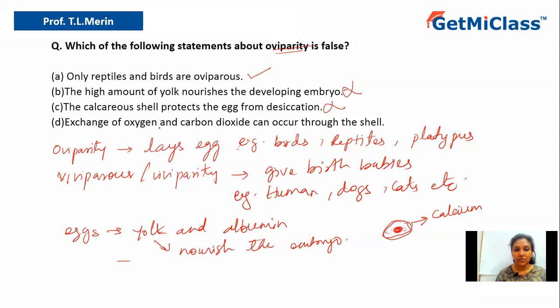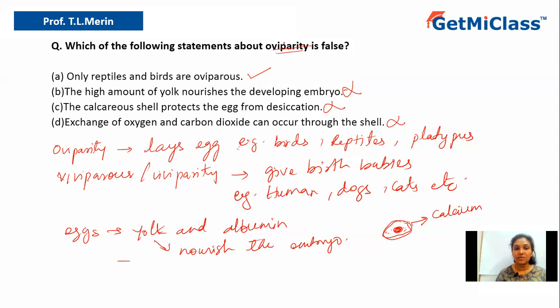Option D says exchange of oxygen and carbon dioxide can occur through the shell. Yes, though it is calcareous, they have tiny pores through which there will be exchange of gases like oxygen and carbon dioxide, because once the embryo starts growing, of course, the cells will start breathing, right? They have to undergo respiration. Hence exchange of gases takes place through the shell. That is also a correct statement, but it is not our answer since we are looking for a false statement.